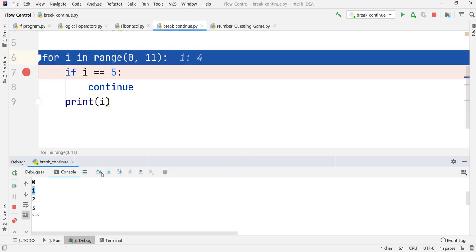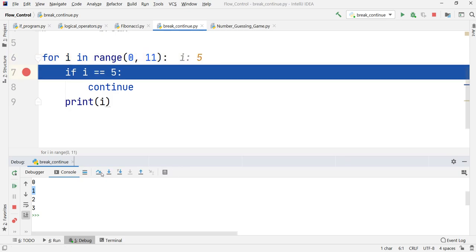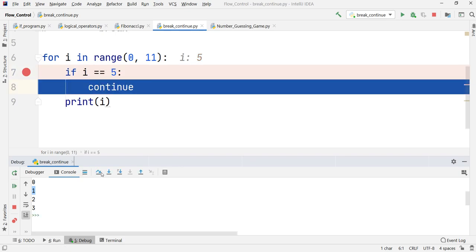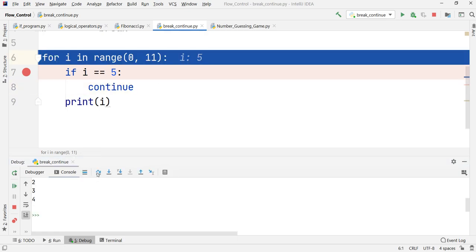Just observe what happens now. Now the i value is 5, and when I go inside, it is checking if i is equal to 5. So right now the i value is 5, so it will go inside the if. We are at line number 8, and carefully observe what will happen when I press step over again. As soon as I press step over, it goes back to line number 6. As you can observe, it has not executed line number 9. It has skipped that line.